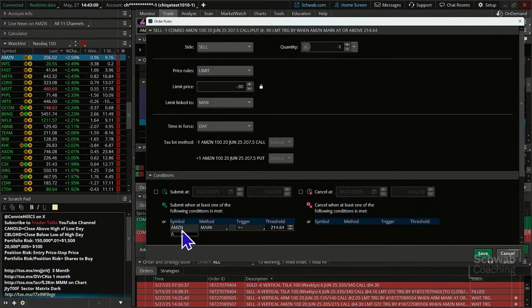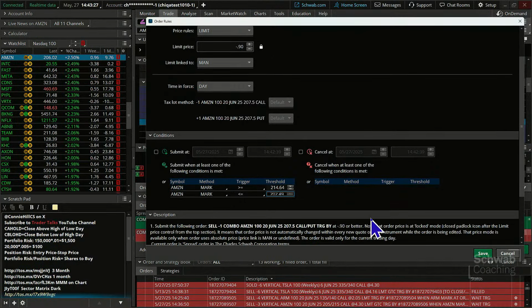Or if Amazon gets less than or equal to a pretty tight stop here, it's going to be 202.49. So basically we're adjusting for, say, a 10-point move between get out when it's low or get out when it's high.